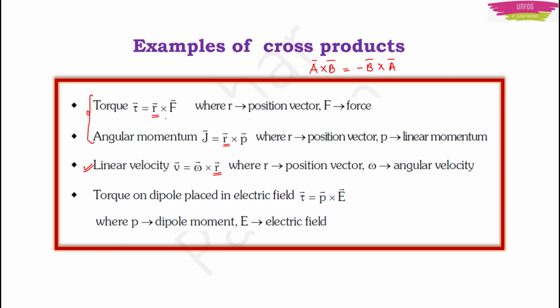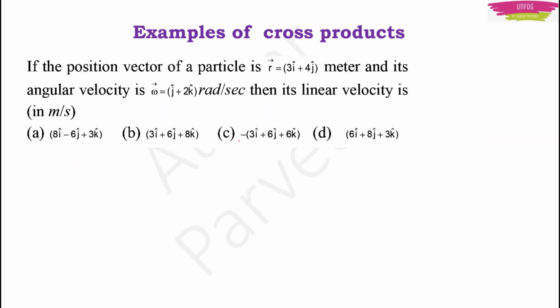If you use them as the second term, that is, if you use torque as F cross R, then your answer is going to be wrong. If you use angular momentum as linear momentum into position vector, then your answer is going to be wrong. Let's do an example based on it.